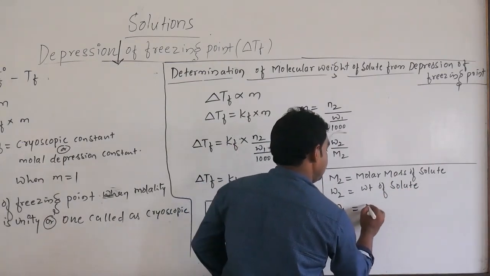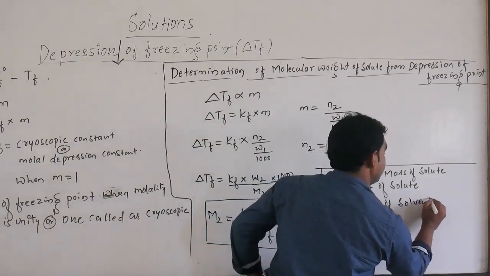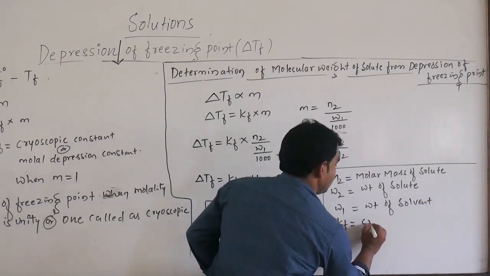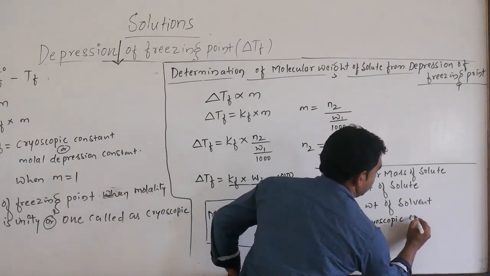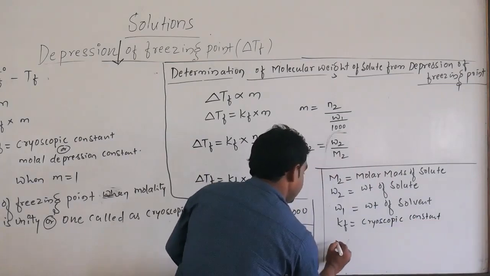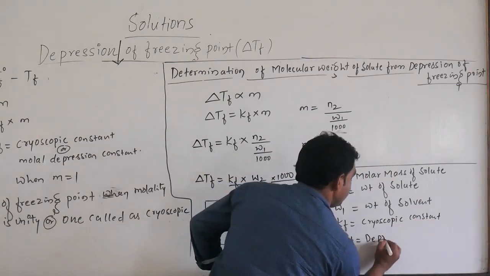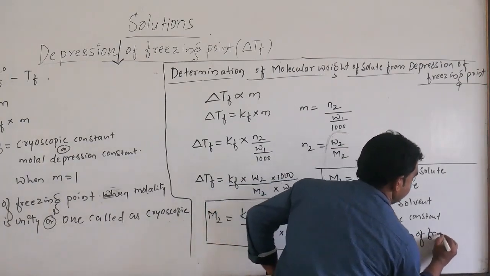W1 means weight of solvent. Next, Kf means cryoscopic constant. And the next one, delta TF, is depression of freezing point.